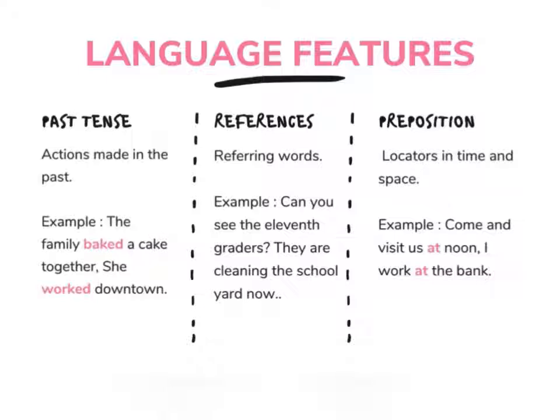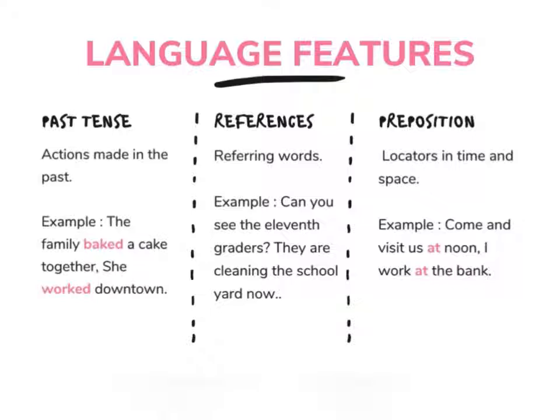Referring words. The referring words include it, they, them, this, that, its, and so on. For example, do you see the 11th graders? They are cleaning the schoolyard now. Oh, I'm sorry. There is a mistake in PowerPoint. It should be do, not can. Okay, they in here refers to 11th graders.